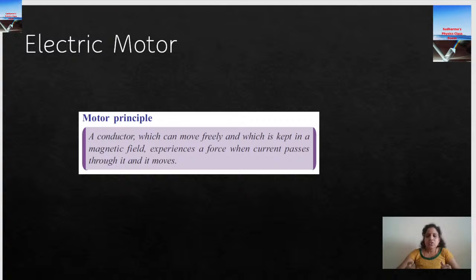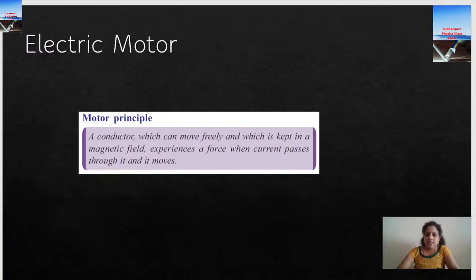Okay. So, electric motor, it's a device which works on this principle. So, what is a motor? Motor is a rotating device, right? It converts electrical energy into mechanical energy. See, this is again a long answer question for 5 marks. Explain the construction and working of an electric motor.